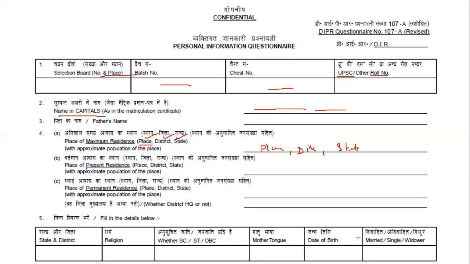And then you'll be going to the place of present residence. This is your maximum residence. Maximum residence means from a small age you have been in one particular place. If your age is 22, then out of 22 years you have been there for nearly 12 years, then that is your maximum residence. Present residence is where you have gone for work. You have shifted your place, and at that place you'll be there for nearly 2 years. Write that as present residence, with the place, district and state, and the approximate population.